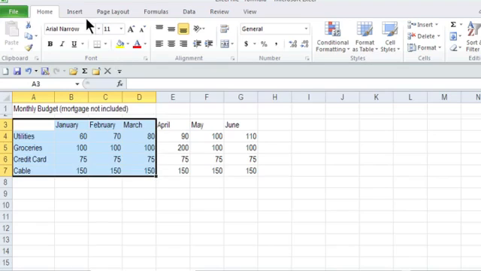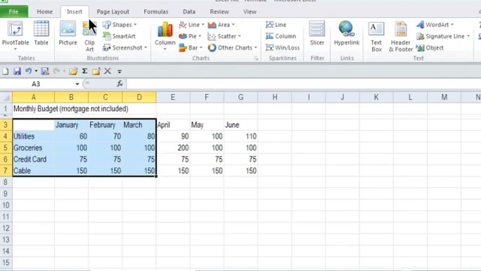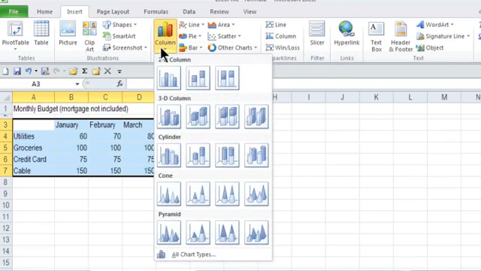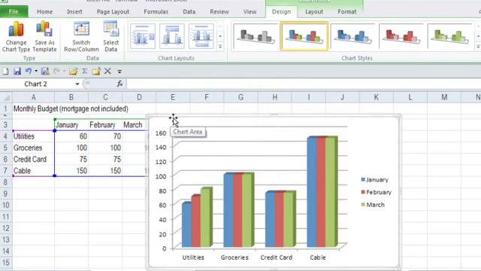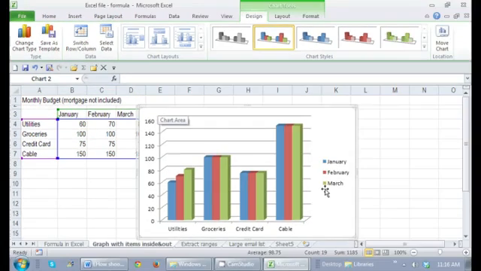I'm going to go to the Insert tab, and here's the charts group where I can choose any chart that I want. Pie chart, bar chart. I'm actually going to choose column. And within the column chart, there's different subsets. Here's 3D column. Nice. There's my column chart.